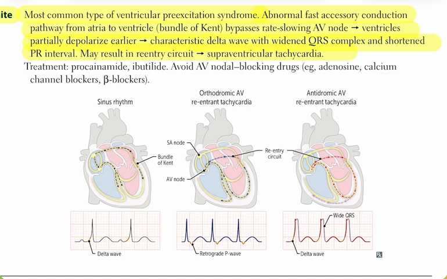Treatment involves drugs like procainamide or ibutilide. Importantly, you must avoid AV nodal blocking drugs, such as adenosine, calcium channel blockers, or beta blockers, because they can worsen the conduction through the accessory pathway.